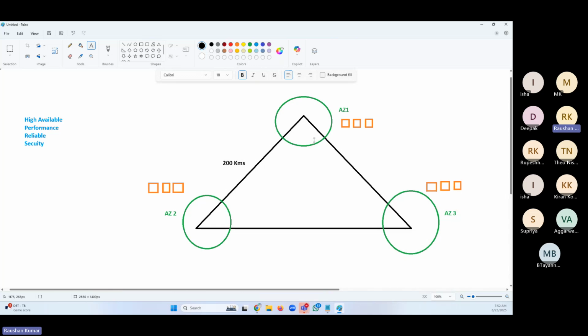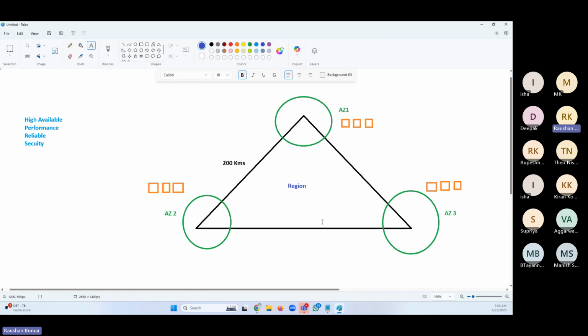In the same region, the network latency between the two AZs is minimal because they're connected using super high bandwidth and ultra low latency network. They have made sure of that. So that is why a region has this setup: multiple AZs in the region.